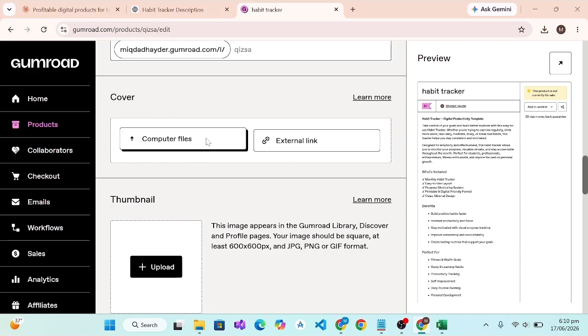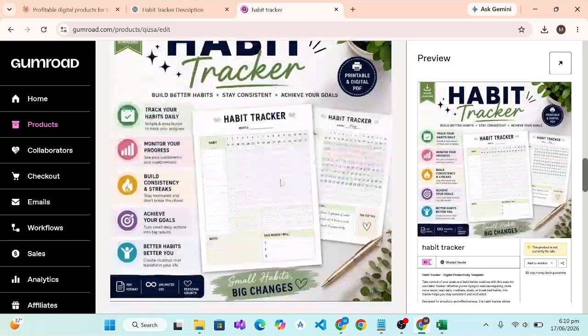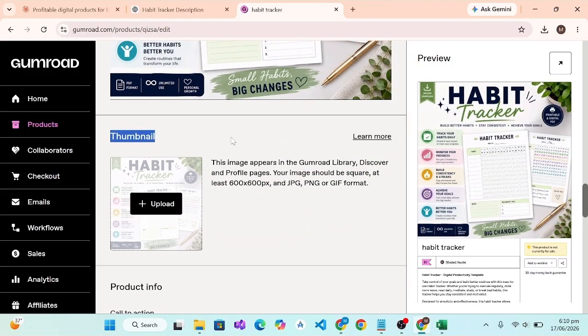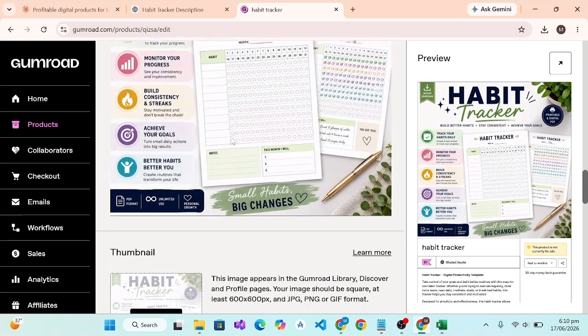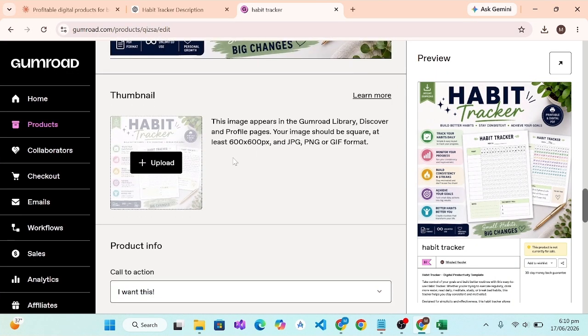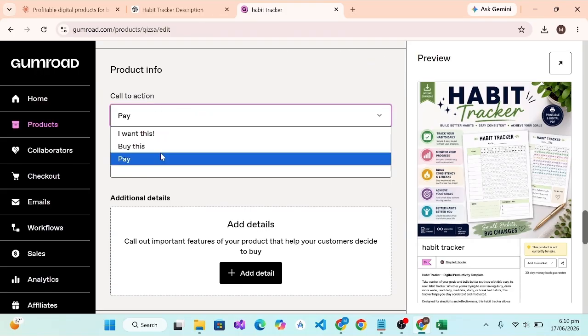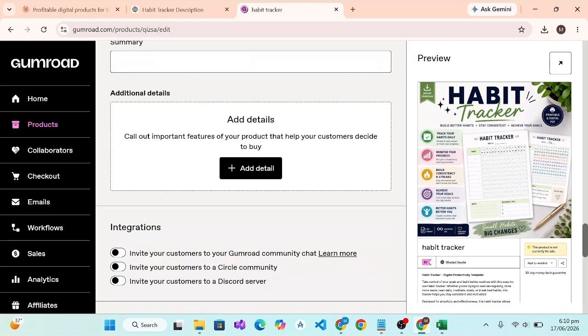Then I replace it, going with that from the computer file, and here is our habit tracker, and it will be uploaded in some time. So our cover image is ready, and here is our thumbnail. You can also add it or you can leave it empty, but if you leave it empty then Gumroad will itself crop our habit tracker's cover and convert it into a thumbnail. So I'm going without that, and call to action: pay, buy this, I want this, anything you want.